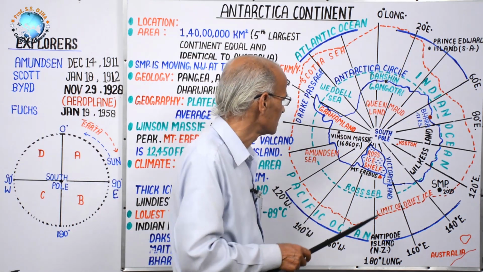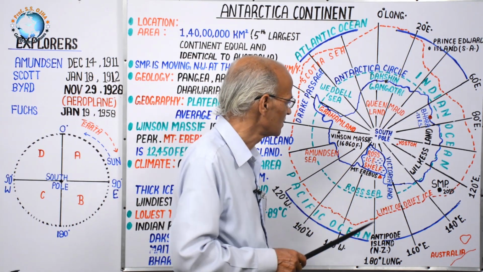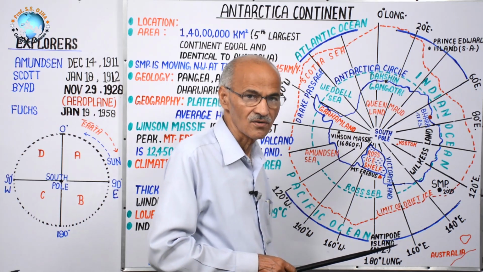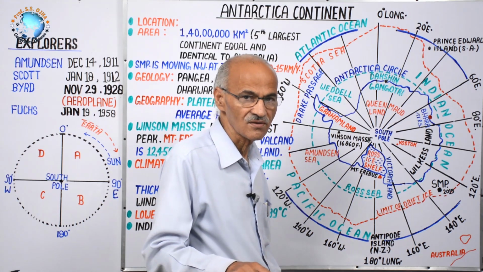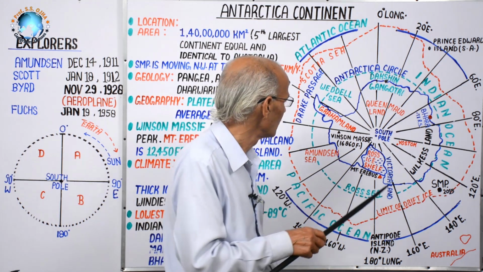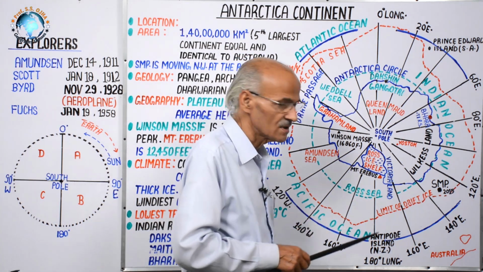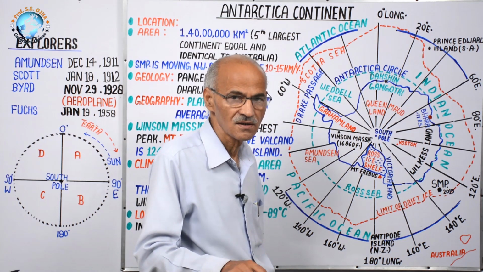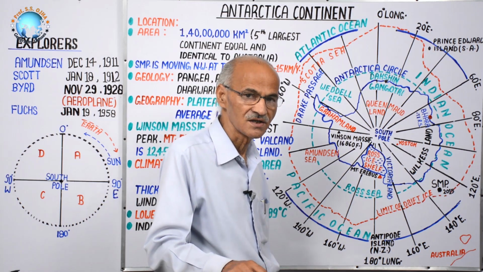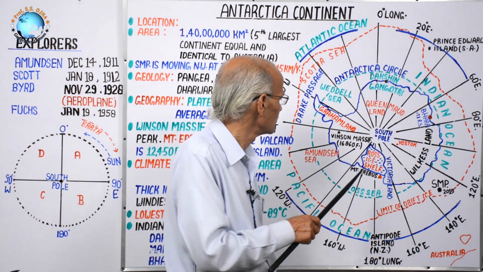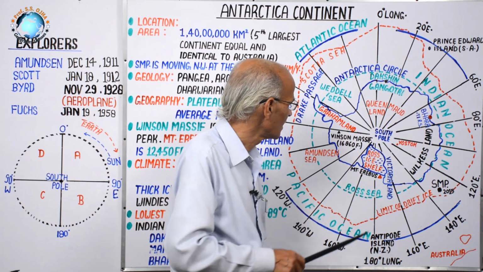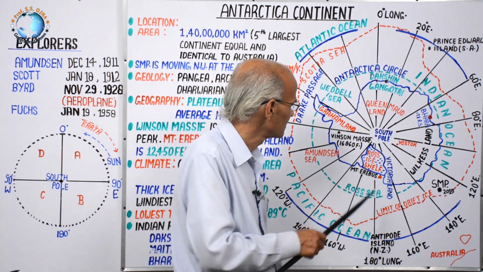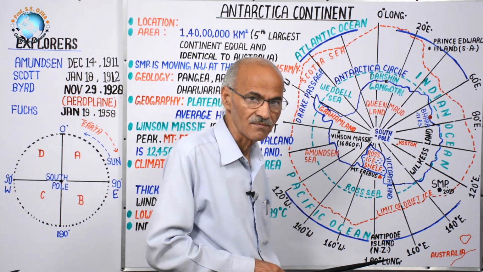This Erebus is an active volcano, which you will study in volcanoes. There are three active volcanoes in the world. One is this Erebus, second Stromboli, which is called the lighthouse of the Mediterranean Sea, third the Iceland volcano. So magma or volcanic lava erupts from it from time to time.